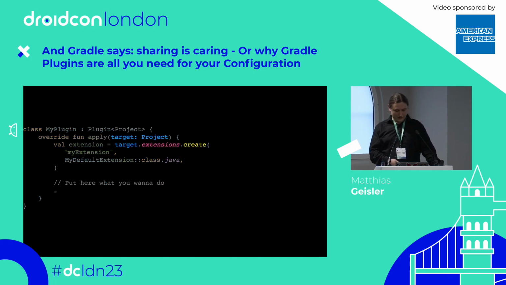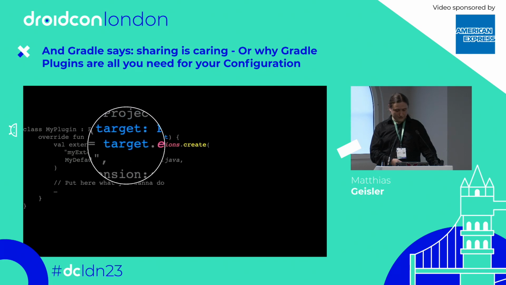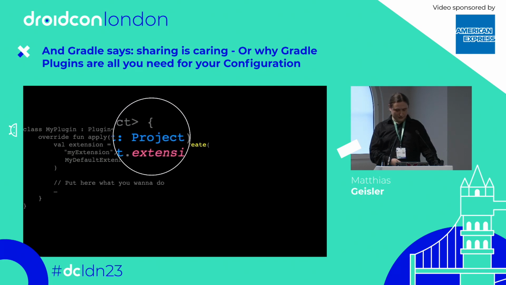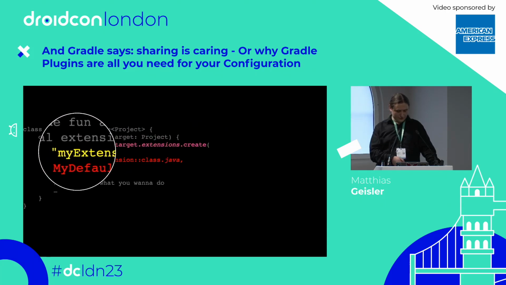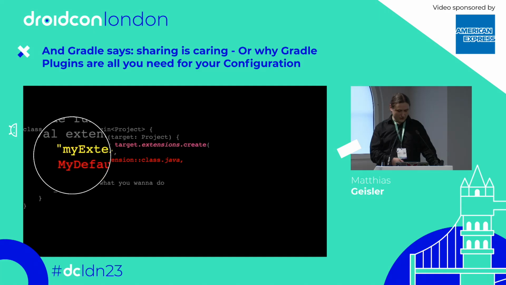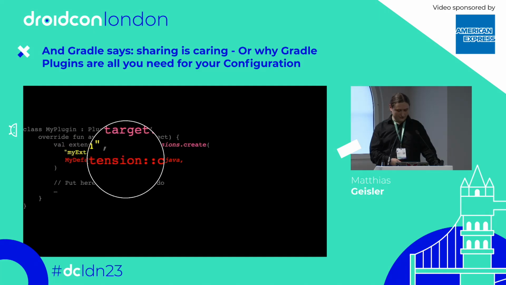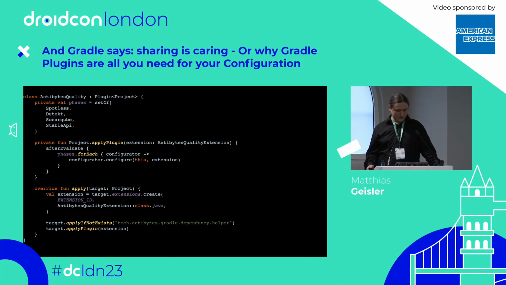So via this, we have to go over the project. We have to register it there, which is coming from here via extensions.create. Then we have to set a name, which is here, and point to the class where our extension is actually defined, which is here. That's it. And that's just an example of how such a thing could look in all its glory. That's a small quality plugin I use for my projects. You don't need to know what's happening there, just that you see you can do something with it. You have to fill in the gaps, not me, because they're your projects.